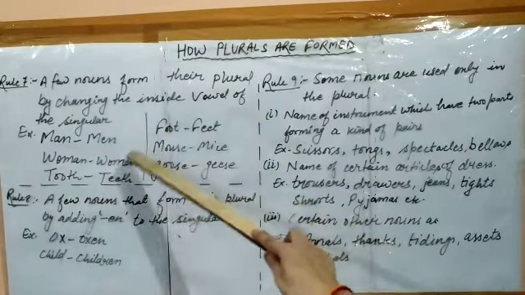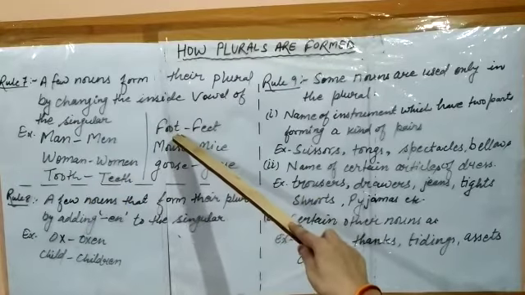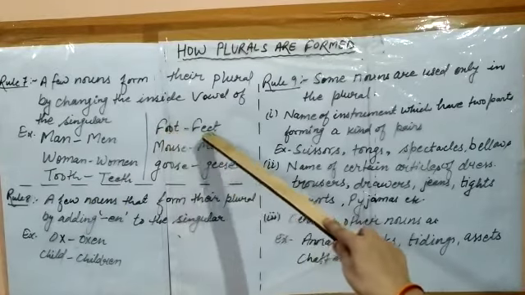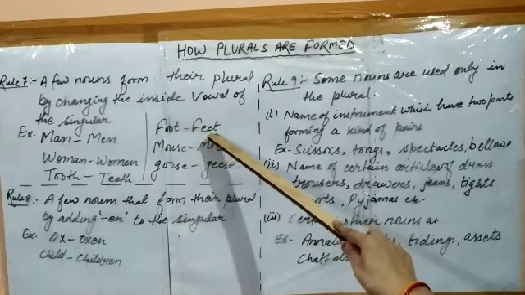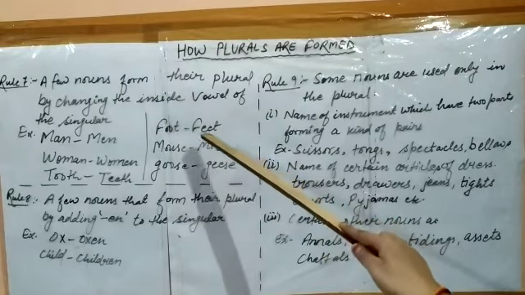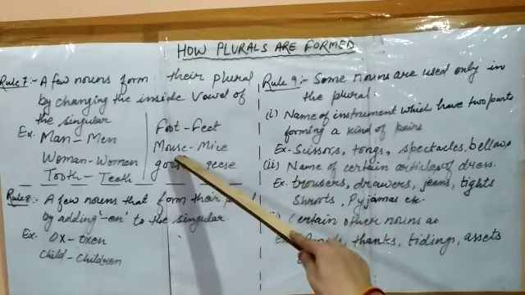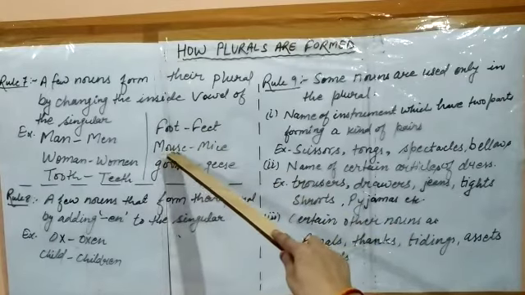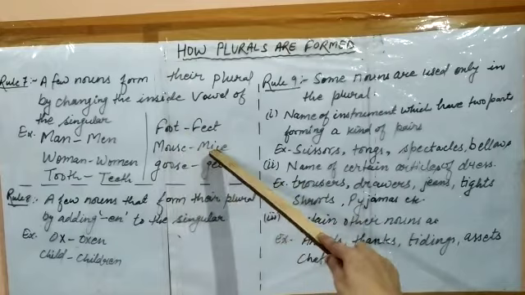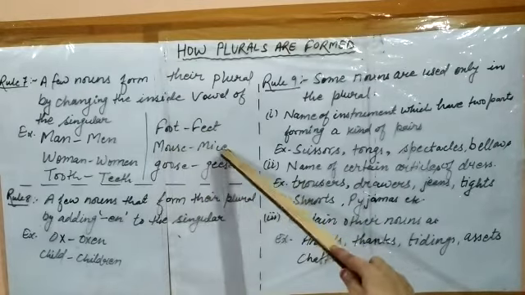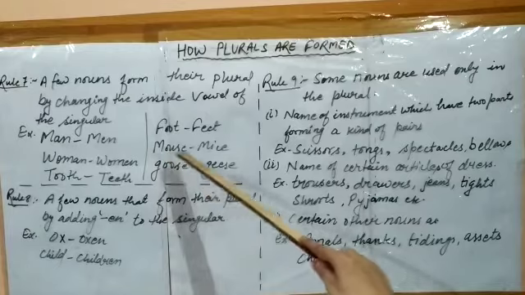Now foot, feet. Again the same thing is happening here with foot. The inside vowel o is changed into e. What does it become? Feet. Means what is the plural form of foot? Feet. Like that, mouse. The vowel ou is changing into i. It becomes mice. What is the plural of mouse? Mice.